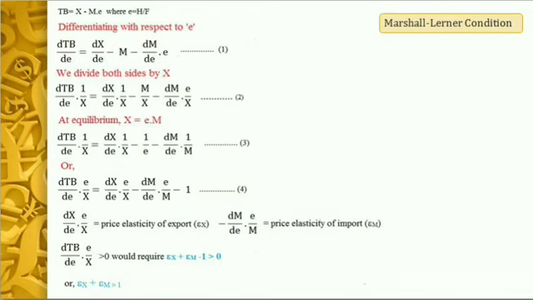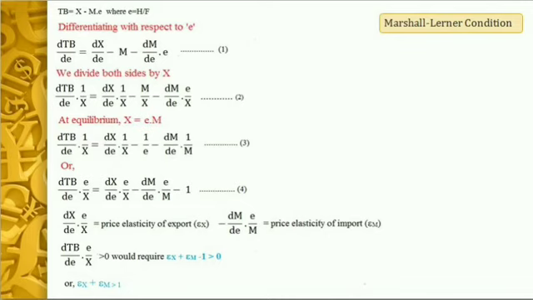So to make it positive, we shall be using a negative sign in front of that. Therefore, in the right hand side of equation 4, we have price elasticity of export minus dM/dE into E by M, where this minus dM/dE into E by M should be treated as the price elasticity of import.